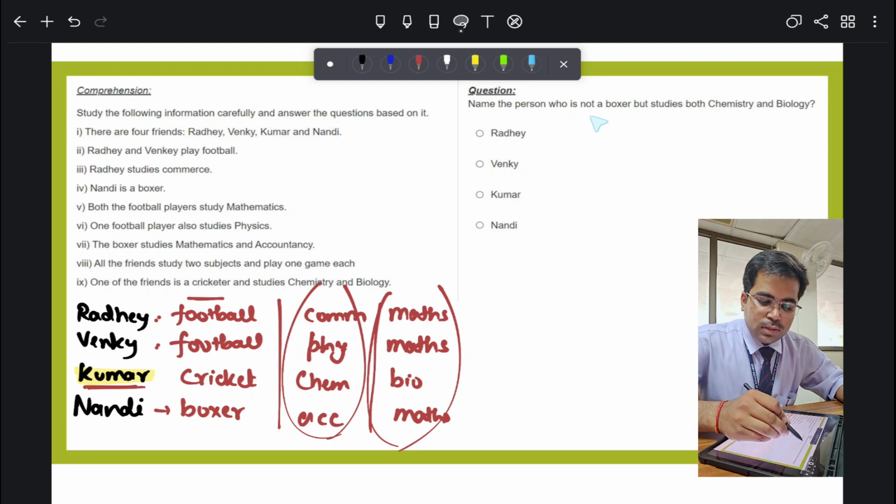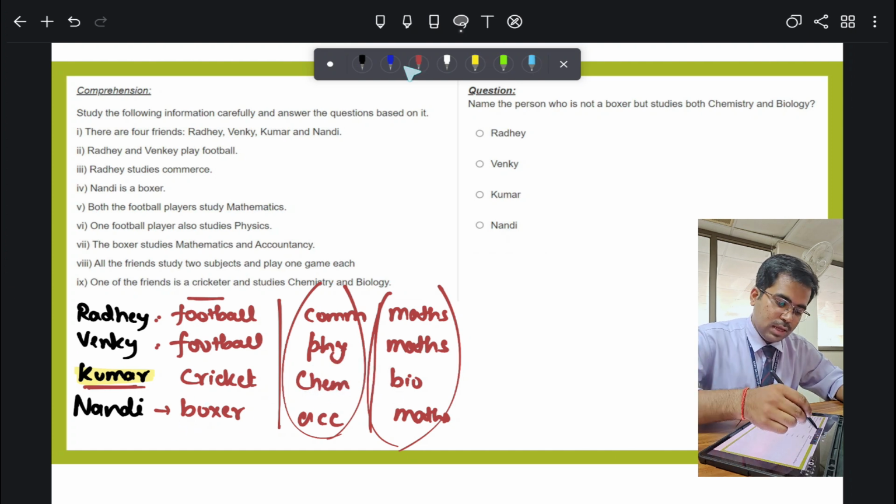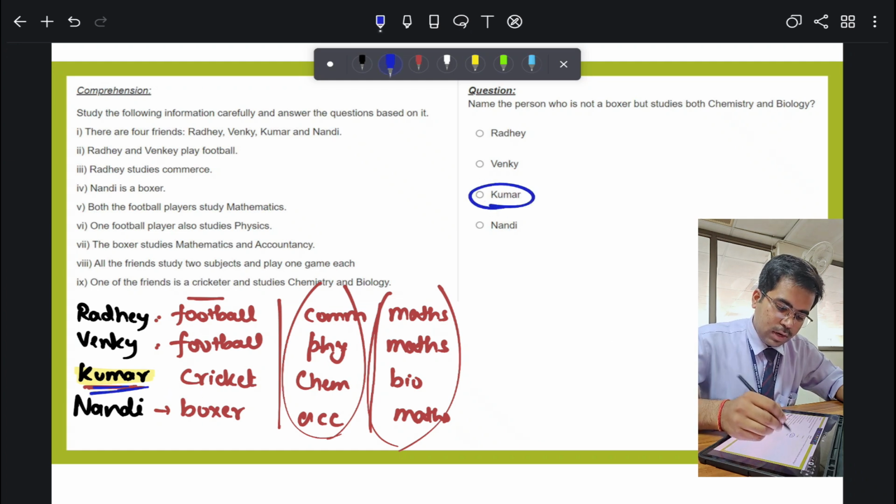Now, name the person who is not a boxer but studies both chemistry and biology. What is the answer then? The answer is again Kumar. Again I highlighted it with yellow.